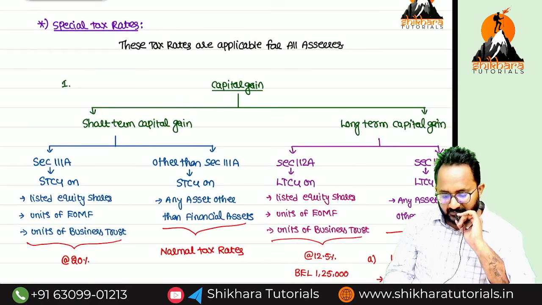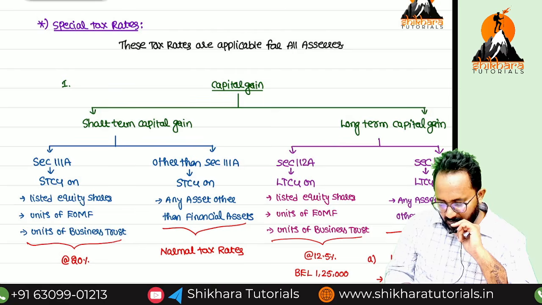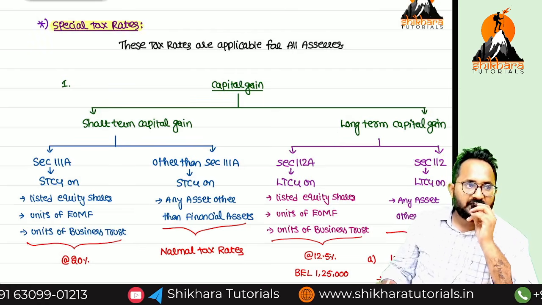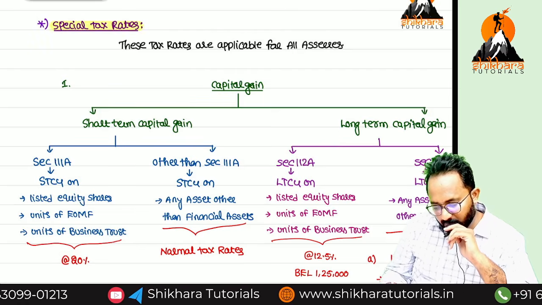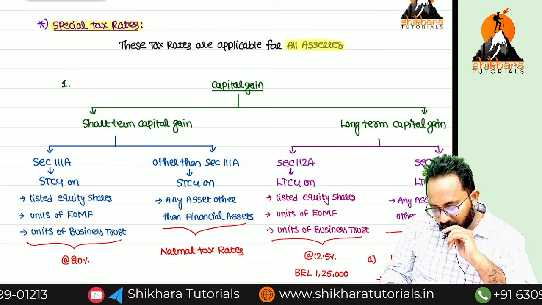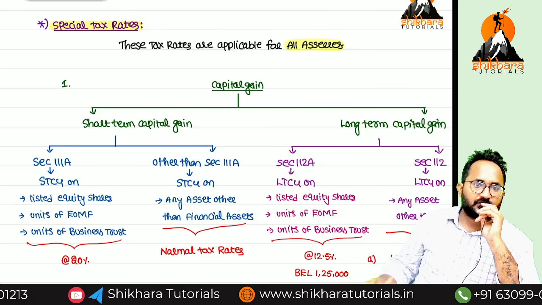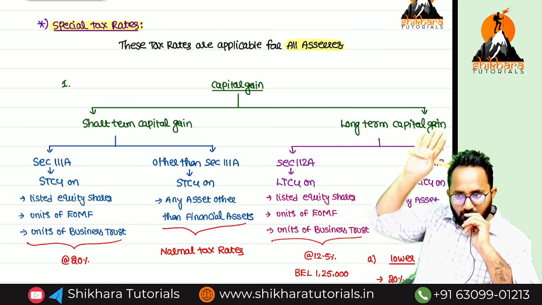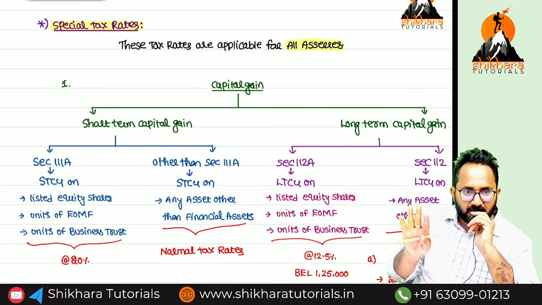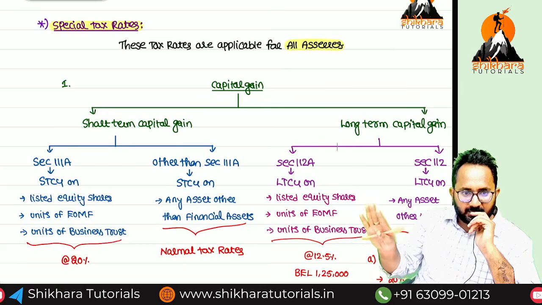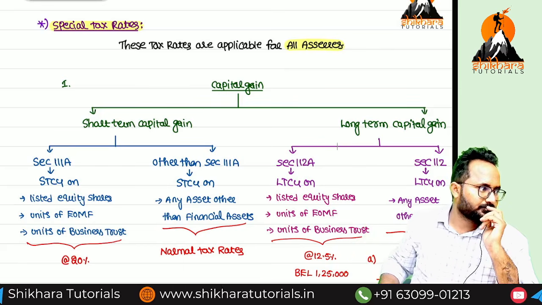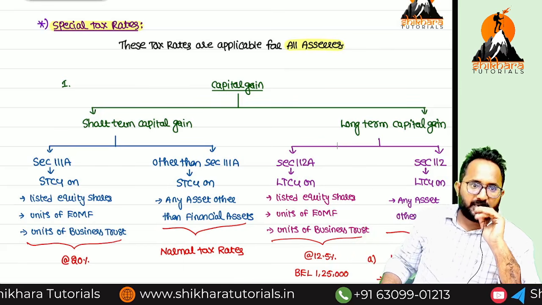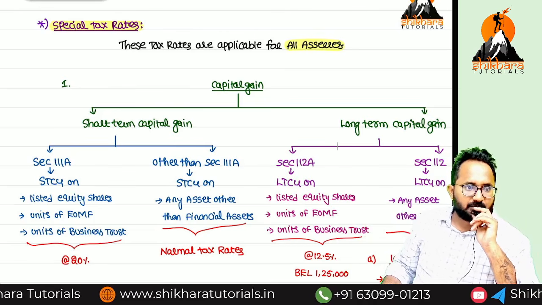Special tax rates we will discuss. What are the special tax rates? These tax rates are applicable for whom? All SSCs. That means if you are an individual, HUF, AOP, BOI, AJP, company, or partnership firm, you have to follow the special incomes related special tax rates only. Company lottery income is there, special rates only.